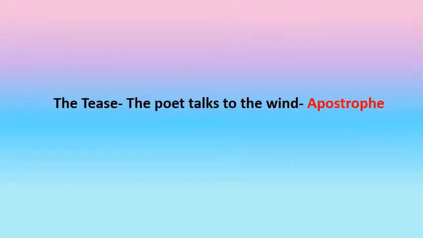There is another meaning for the word apostrophe apart from the punctuation mark. Well, let me tell you. In the poem The Tease, the speaker talks to the wind as if it is a person. Isn't it, children? Well, in poetry, when the poet or the speaker imagines and talks to someone who is not really present or a thing or an idea which is an abstract, it is called an apostrophe. Alright, children?